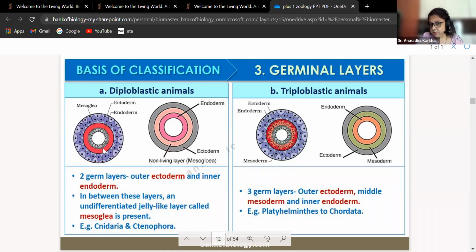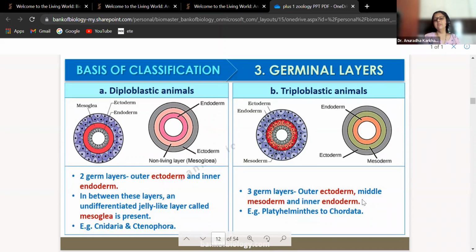Fine. Triploblastic animals, we don't have mesoglea. What we have, see, ectoderm, endoderm, and then we have this mesoderm, orange one. So you can see this endoderm, mesoderm, ectoderm. So three germ layers, outer ectoderm, middle mesoderm, and inner endoderm will be present.